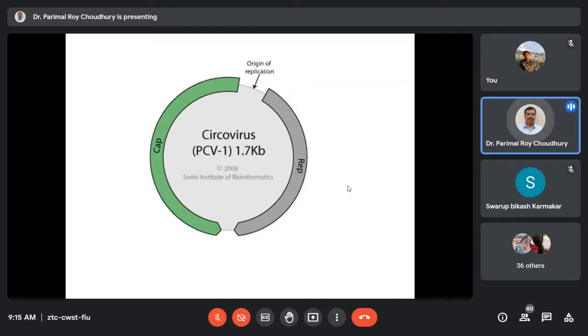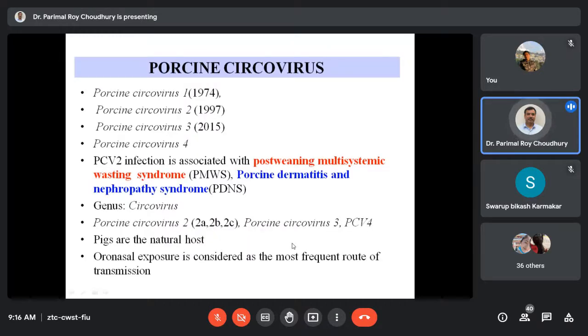Just in a very simple picture, with the 1.7 kb size of the circoviruses, they have only two open reading frames, and they have only one promoter region. In both ways, they can use it for coding for capsids and the replicase enzyme. So with very little protein, this particular virus can exist in nature. These are some of the general characteristics.